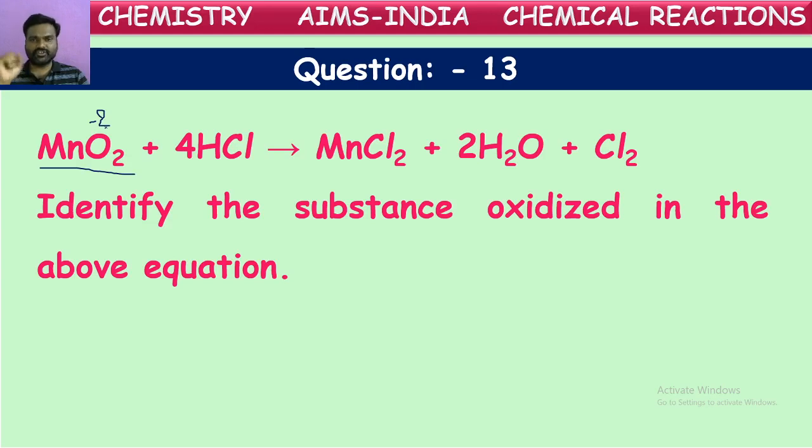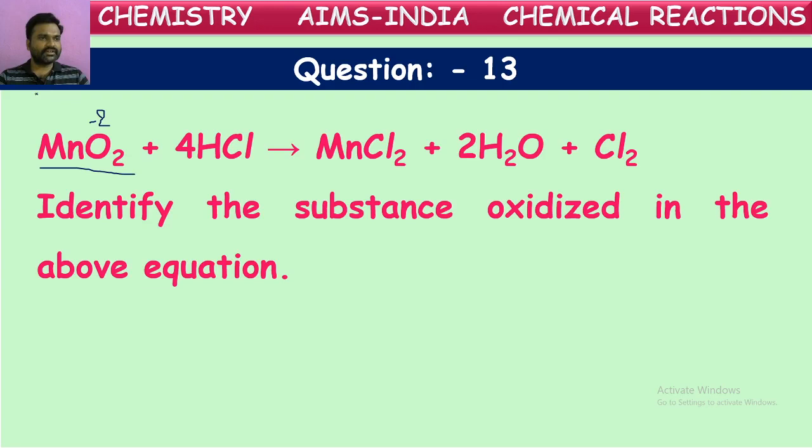Oxygen in its oxides always shows a -2 charge. For manganese, the total of the oxidation numbers in a molecule is equal to the charge present on that molecule. In this molecule there is no charge, so the total will be equal to 0.